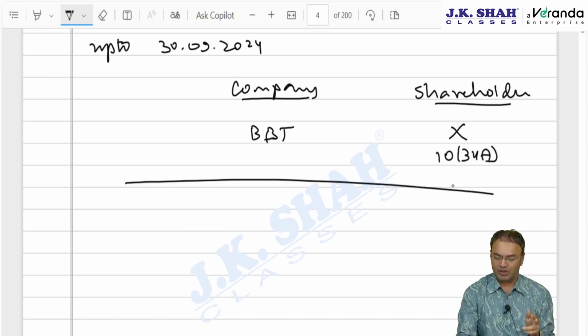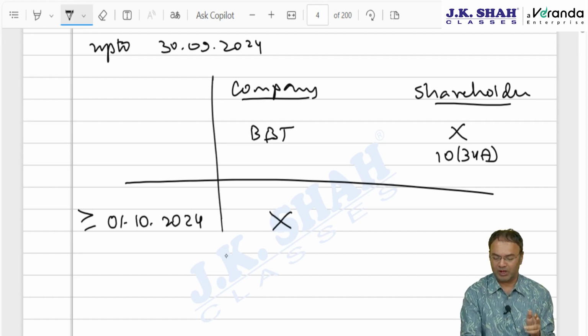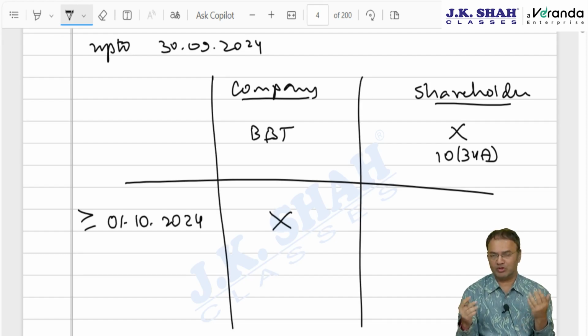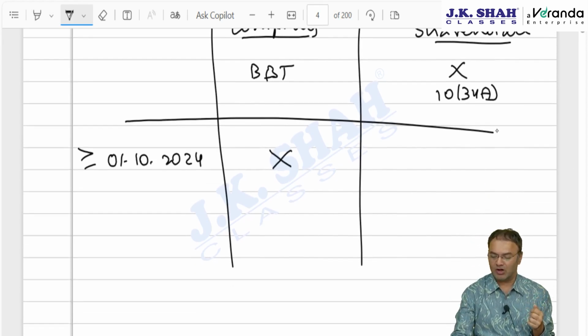And now, on or after 1st October 2024, if bought back after 1st October 2024, the company will not have to pay anything, as usual, because it is not the company's gain. The shareholder will be taxed, but surprisingly, not under capital gain. Instead, he will be taxed under income from other sources.